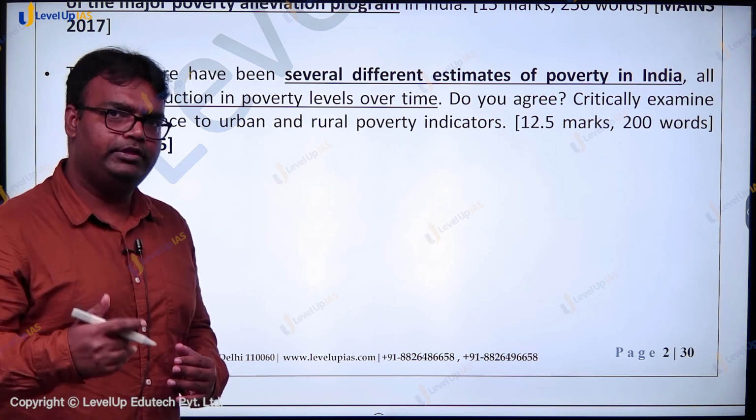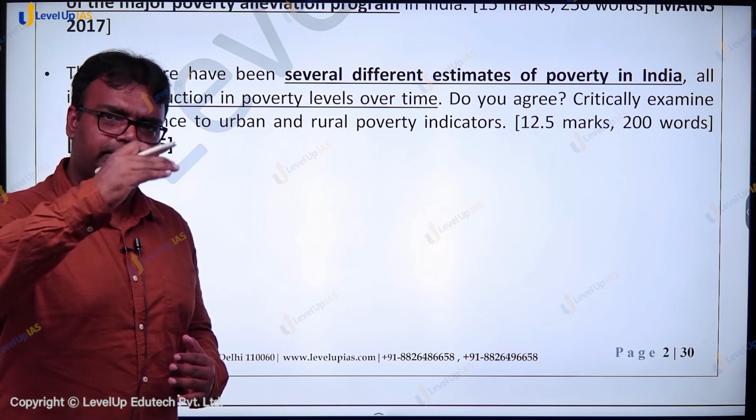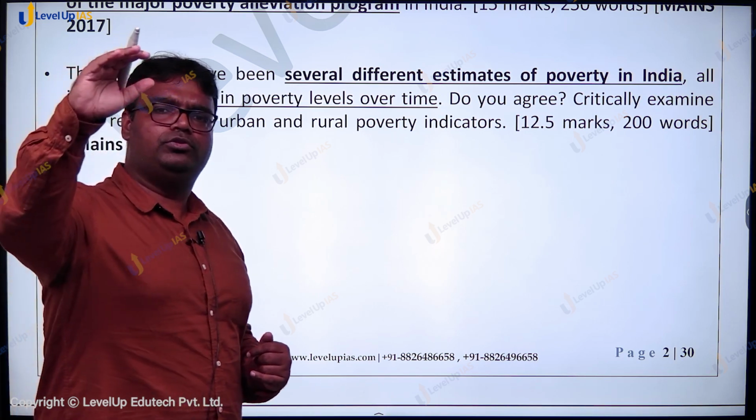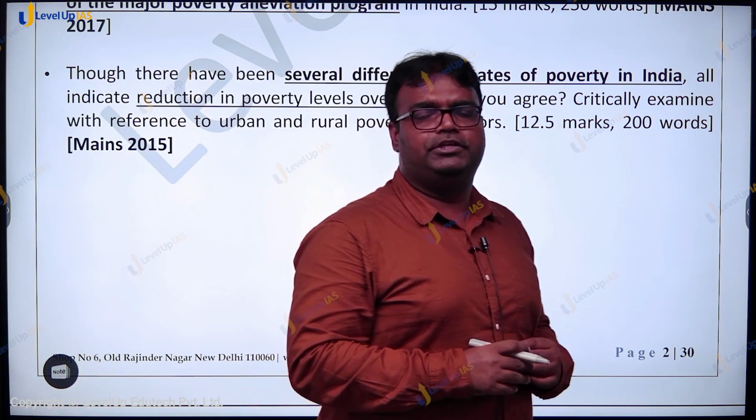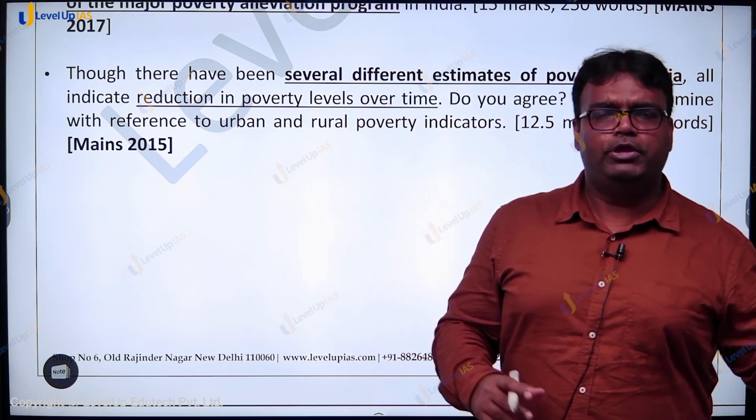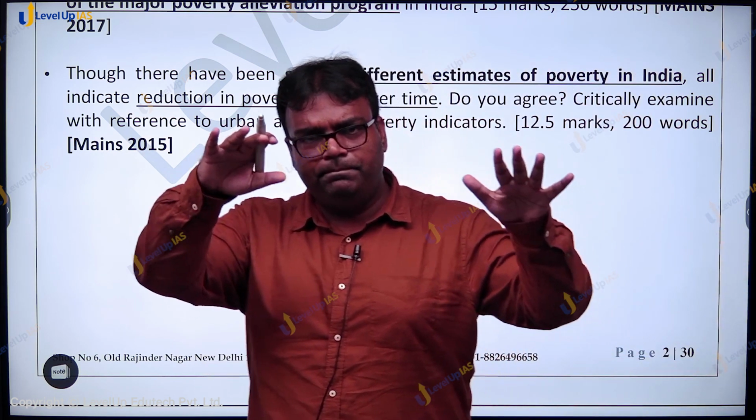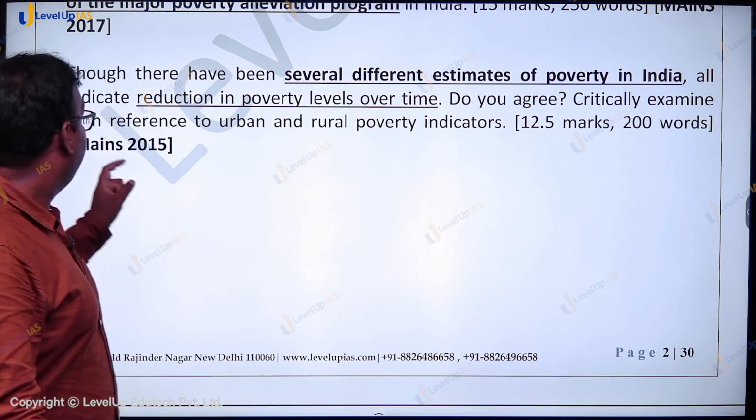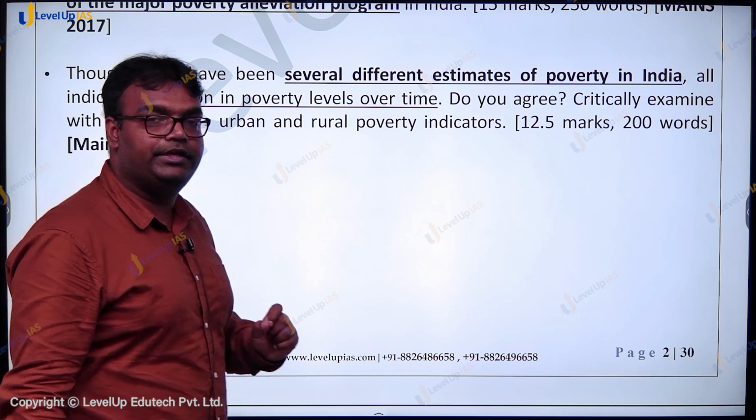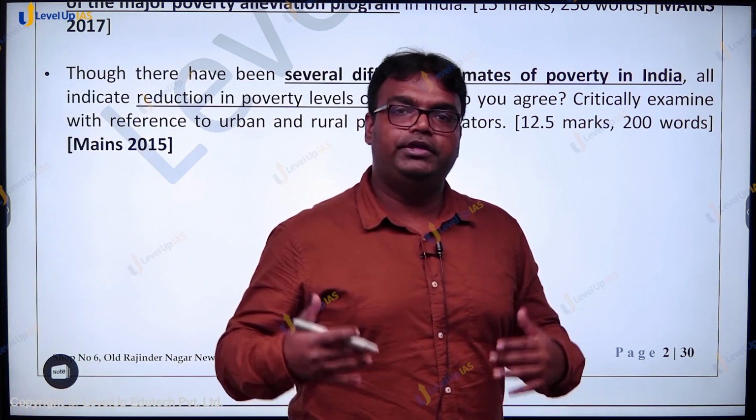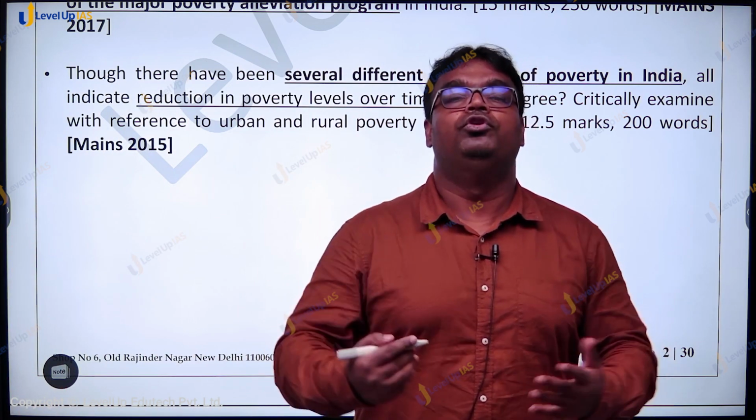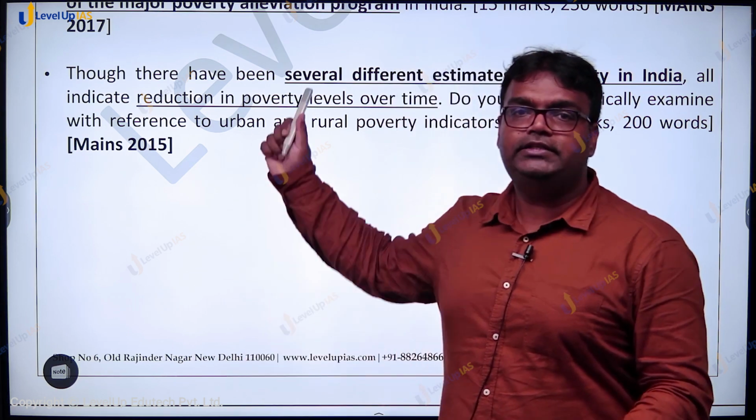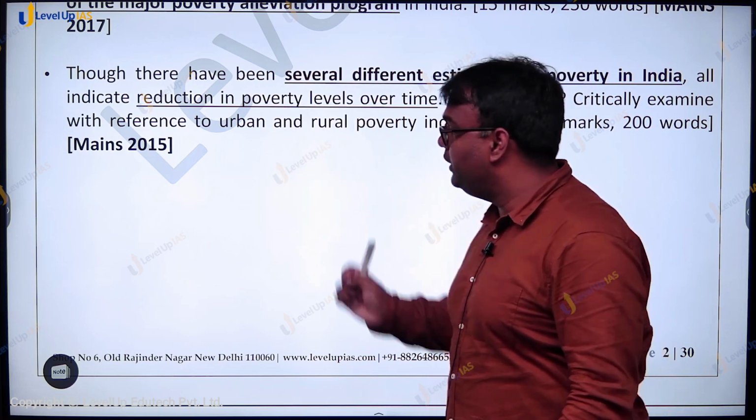तो आप अपना argument देंगे. If you are agreeing, you will give reasons कि see, as per this method also, as per multi-dimensional poverty index also, as per consumption expenditure method also, as per various reports by UNICEF, etc. also, the poverty situation in India is reducing. Critically examine with reference to urban and rural poverty indicators. So urban poverty और rural poverty के indicators क्या होते हैं and how we have improved upon them. Keeping this factor in mind, you have to critically analyze if the poverty situation in the country has gone down.